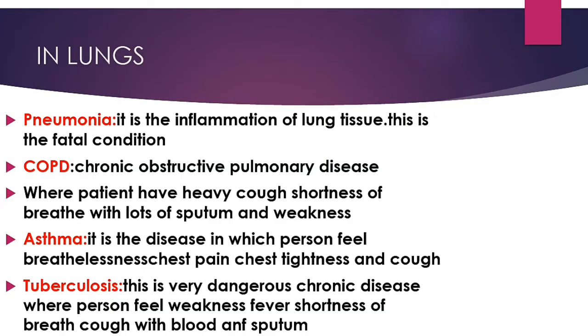The lungs are the major site where smokers get a lot of problems. There are a lot of diseases associated with smoking in the lungs, and here are the major ones. The first one is pneumonia. It is the inflammation of lung tissue, and it is a very fatal condition. Smokers have a high tendency of developing pneumonia, and this may lead to lung collapse, infection of the lungs and many other problems.